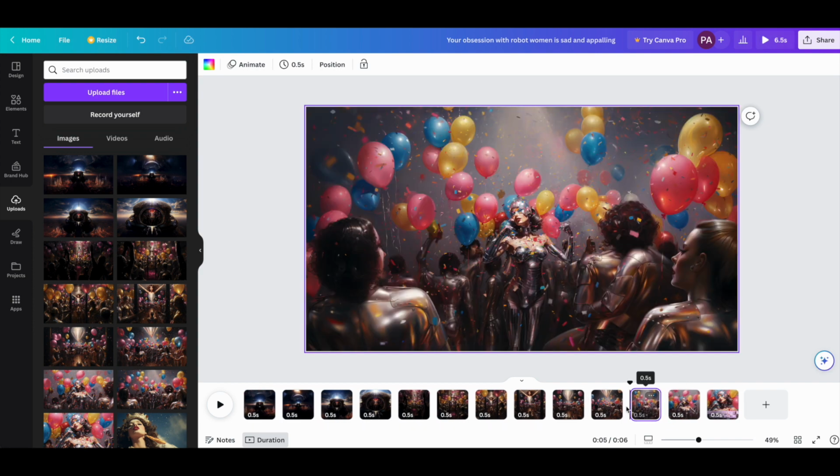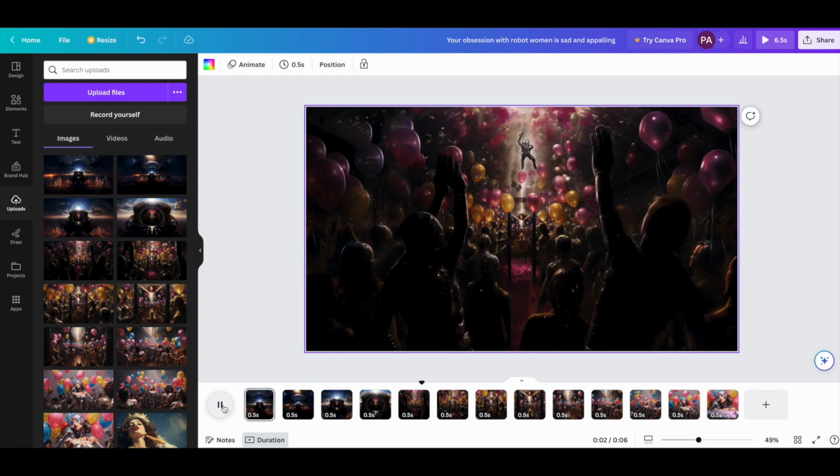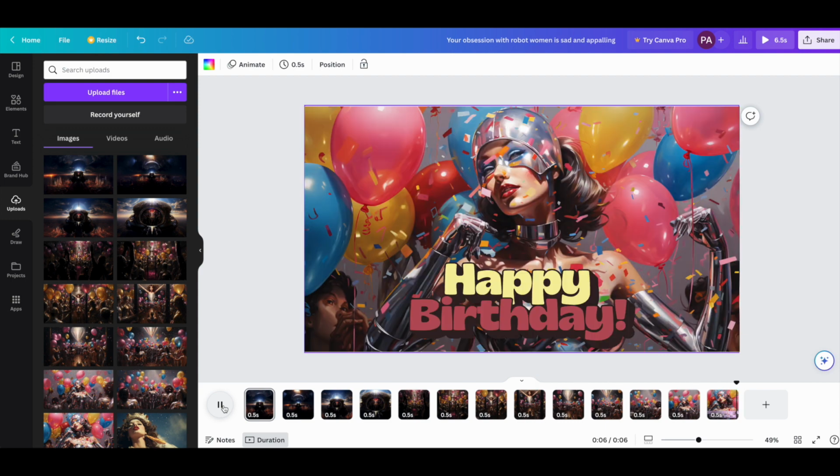So actually, I did make a couple of mistakes, and if you make mistakes, just drag your images to wherever you need them to be, whatever the correct order is. And you can just do a little playthrough. And now we'll add some transitions.